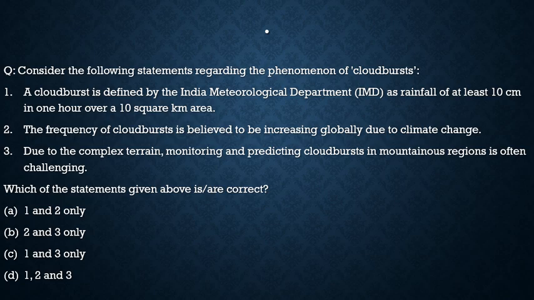Here the question says, consider the following statements regarding the phenomenon of cloud bursts. First, a cloud burst is defined by the meteorological department as rainfall of at least 10 centimeters in an hour over a 10 square kilometer area. That's true. Second, the frequency of cloud bursts is believed to be increasing globally due to climate change. That's also true. Third, due to the complex terrain, monitoring and predicting cloud bursts in mountainous regions is often challenging. That's also true. So all three statements are correct.